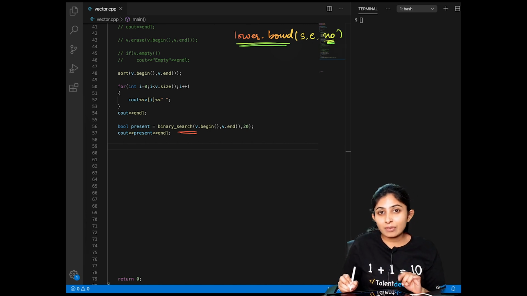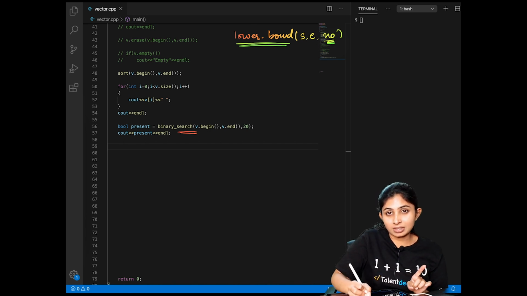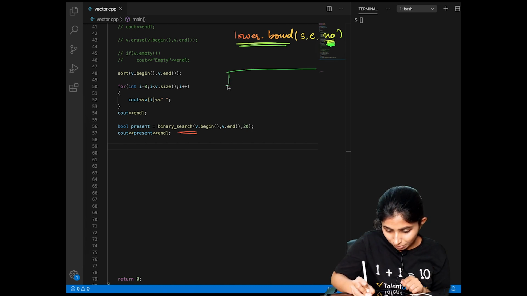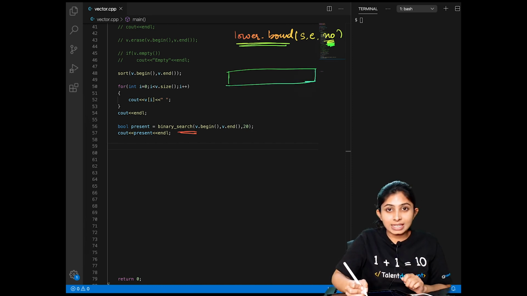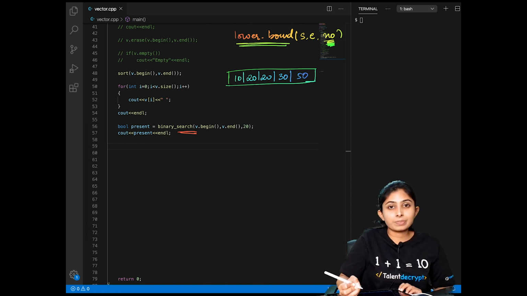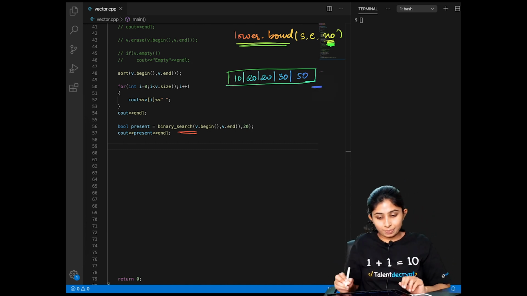Now let's understand what lower bound is. Lower bound is the first occurrence of the element which is equal to or just greater than my number. Let's understand this through an example. Let's assume our vector as this.